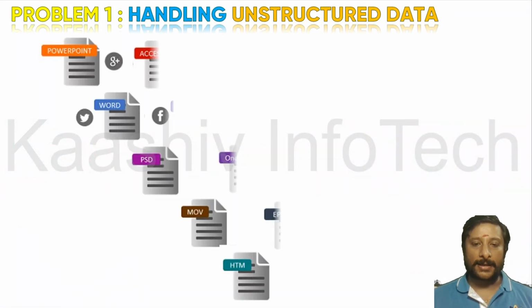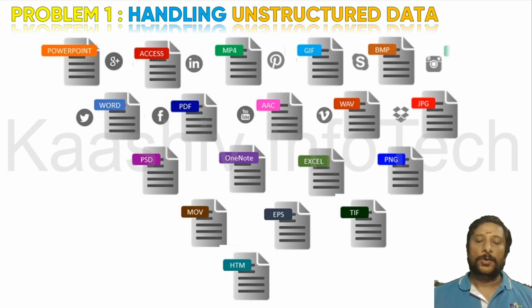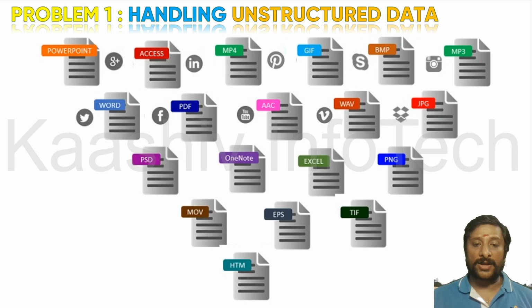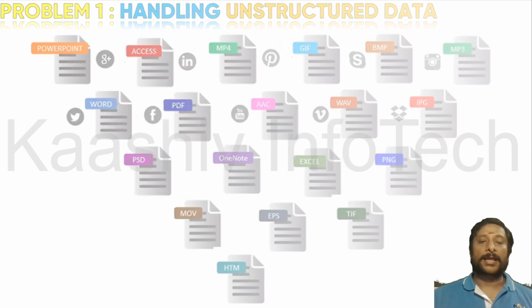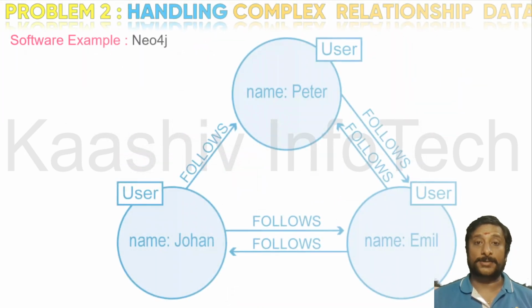The first reason is handling the data. As I told you, we have a lot of unstructured data. We need to handle this kind of unstructured data. That is the biggest problem I'm facing. For this, we are moving into a JSON kind of format.